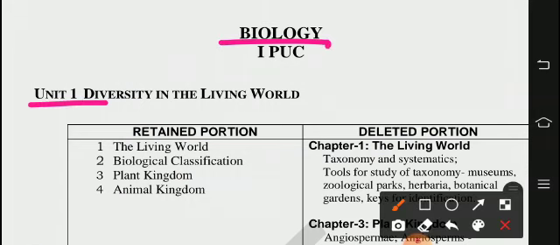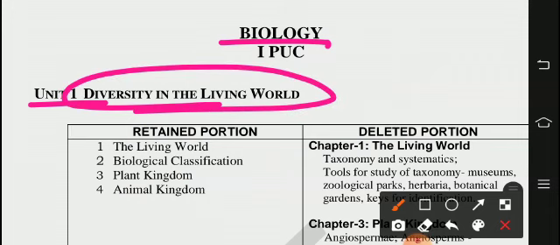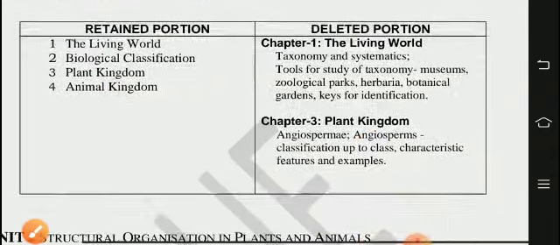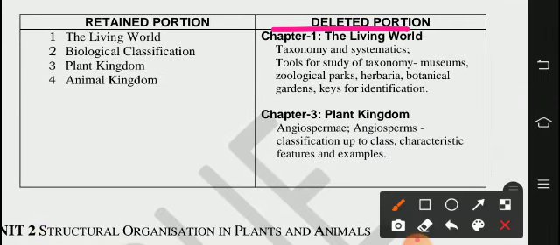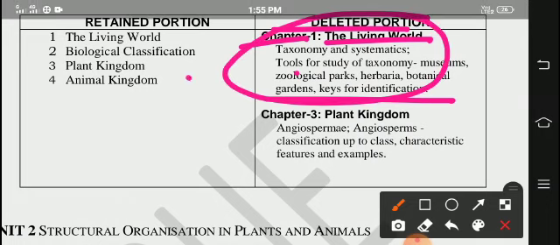First unit, diversity in the living world. Four chapters are there: the living world, biological classification, plant kingdom, and animal kingdom. So in this unit, deleted portions: the deleted one is in the first chapter, the living world. Taxonomy, systematic tools for study of taxonomy, museum, zoological parks, herbaria, botanical gardens, keys for identification. In the first chapter, this much is deleted.